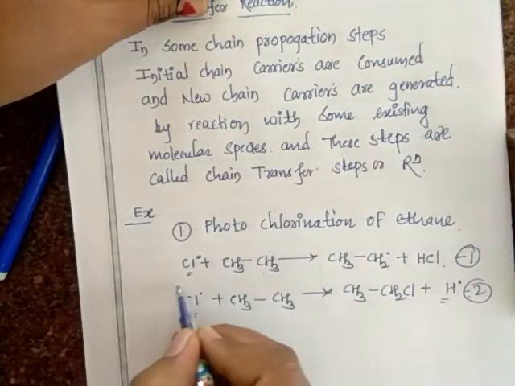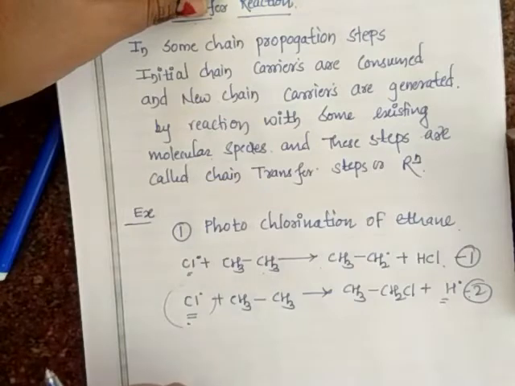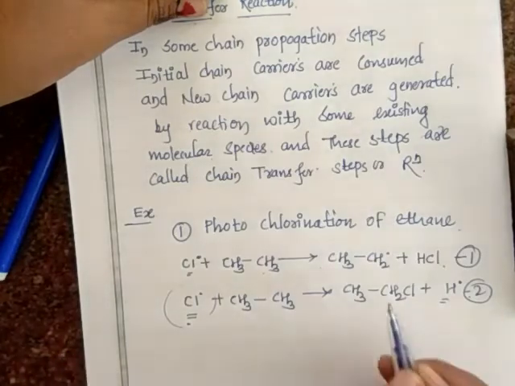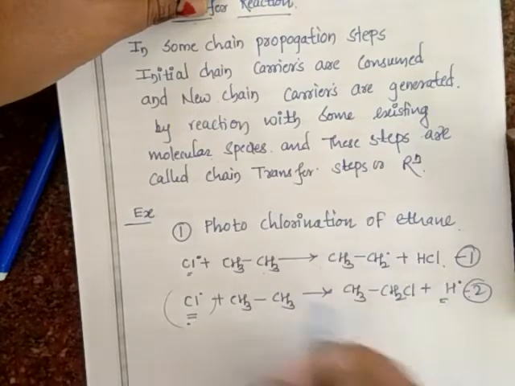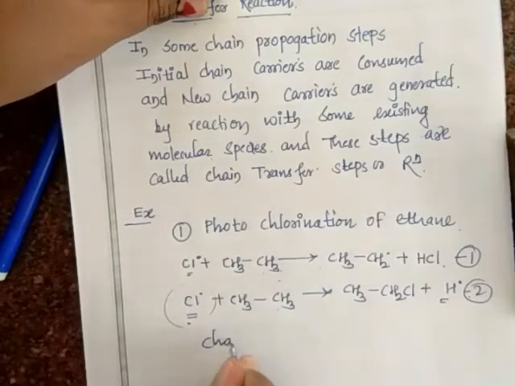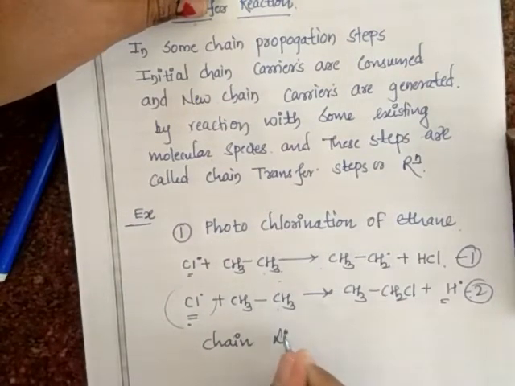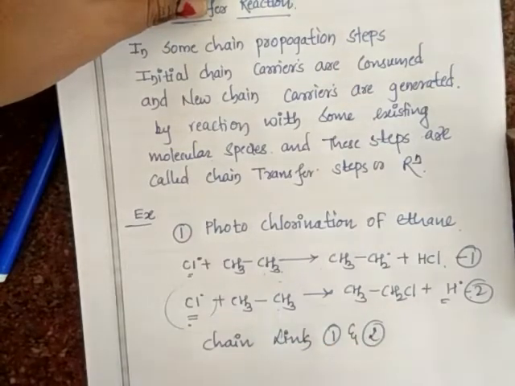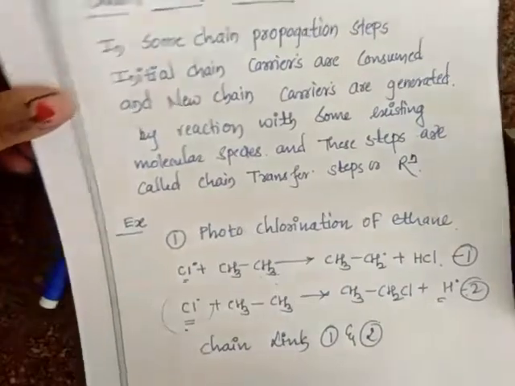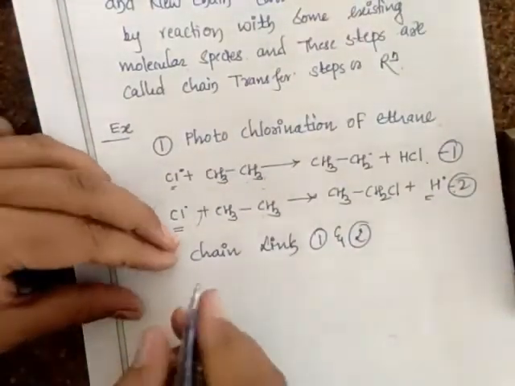In the second reaction, what will happen? Cl we have already got here, isn't it, and H is produced over here, a new free radical. This we call a chain transfer, and the combination of these two we call a chain link. Okay, chain link, the combination of 1 and 2 we call a chain link. Now the next example we can take for chain transfer here.